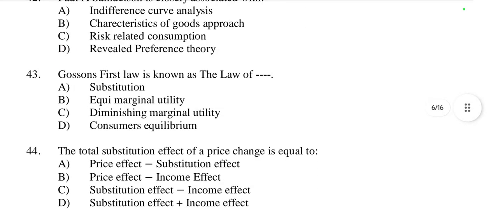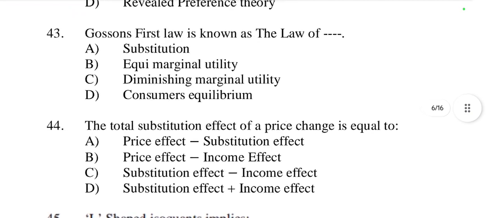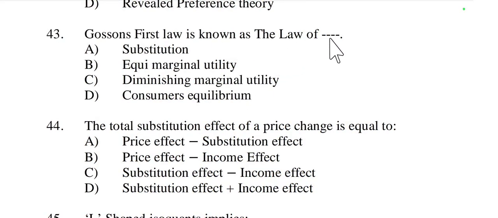Then the next question: Gossen's first law is also known as the law of dash. The options are substitution, equimarginal utility, diminishing marginal utility, consumer's equilibrium. So Gossen's first law is also known as diminishing marginal utility. DMU, diminishing marginal utility, is also known as Gossen's first law.